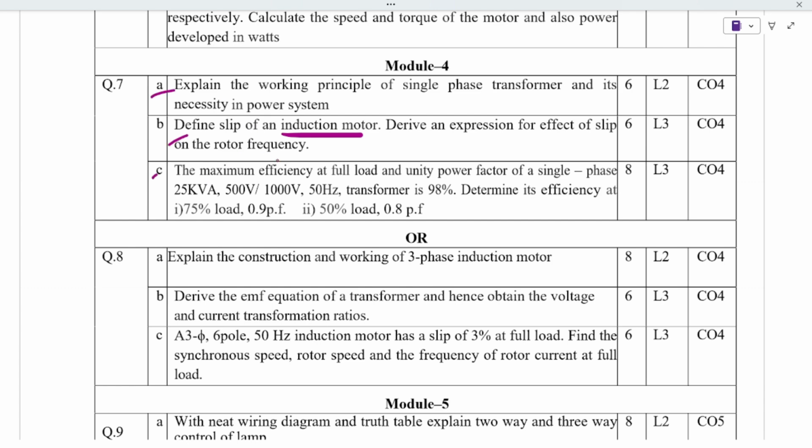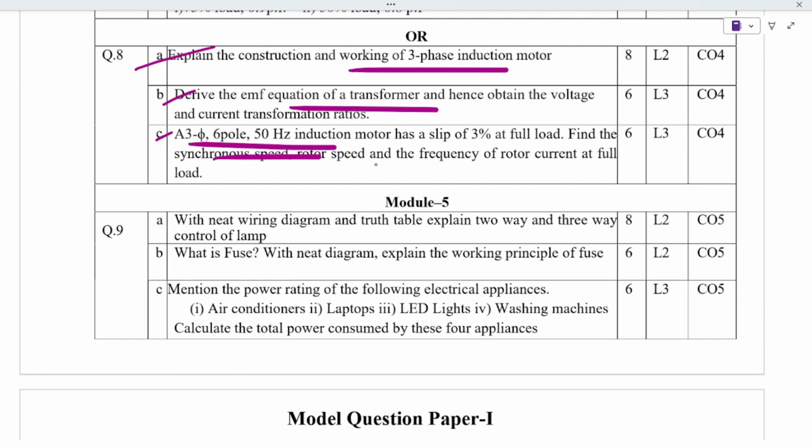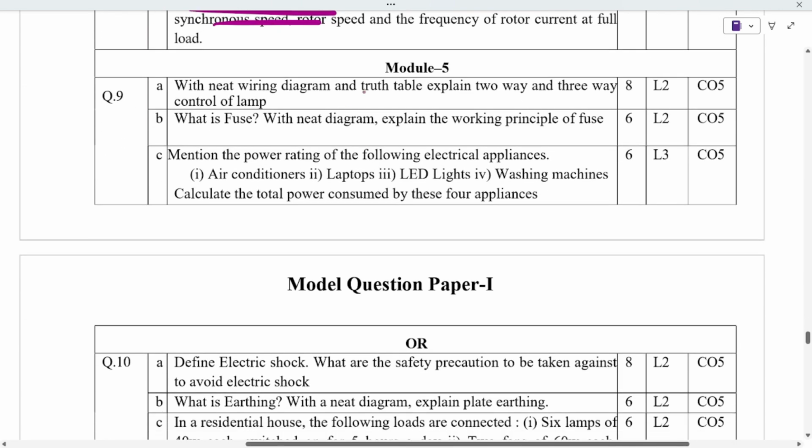Next is three phase induction motor. This is one of the important ones, and the equation of a transformer is important, and a simple numerical will be given. And next is about two-way and three-way control of a lamp, that is with diagram. This is one of the easiest and most important of all.